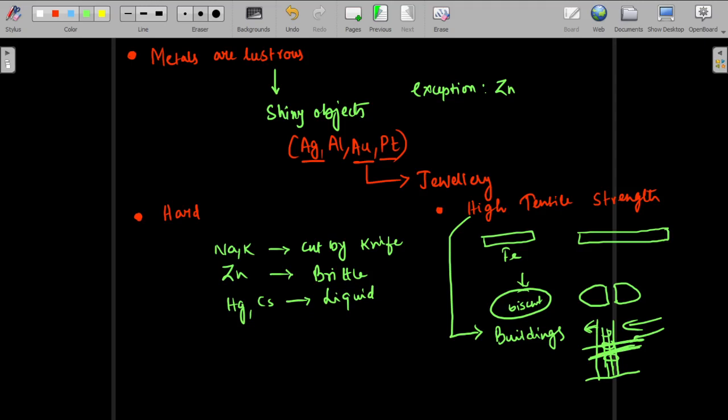Suppose I am talking about a bridge. Suppose this is a bridge. If a lot of weight is put here, and if this bridge remains straight like this only, then what will happen? At one point of time, see, there is force pushing continuously over here. So this is going to break from the middle, because the force is continuously acting over here and this guy is not moving.